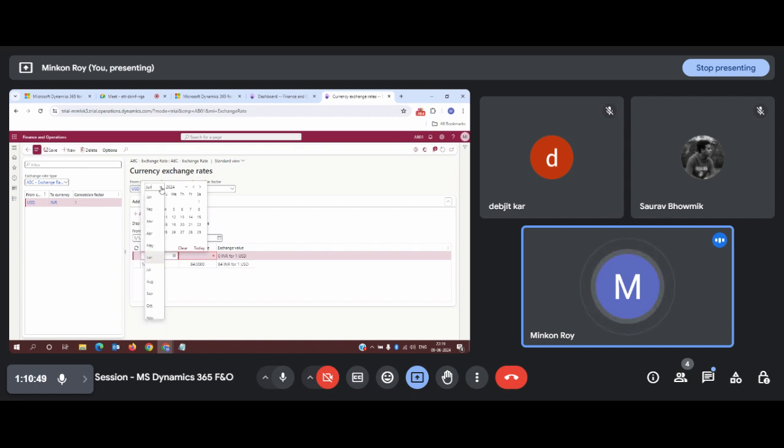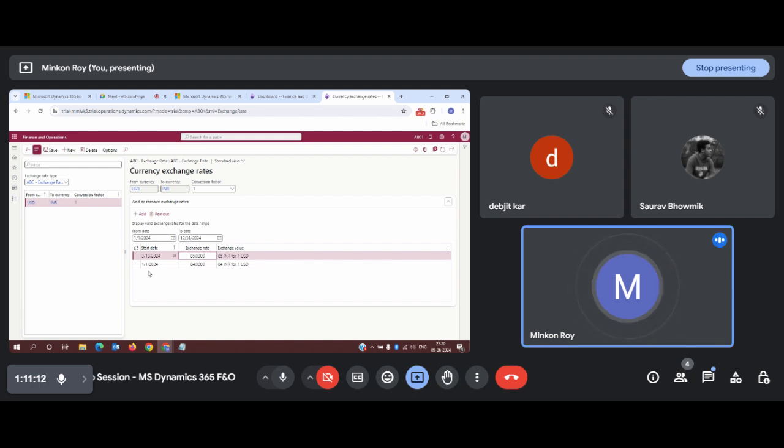You can define another date. Although the exchange rate changes every day, if you want to change it hypothetically, I'm just changing it. Say for example, on 13th of March, my exchange rate has been updated to 85. So in this way, you can create a range of exchange rates that will be applicable for each day.